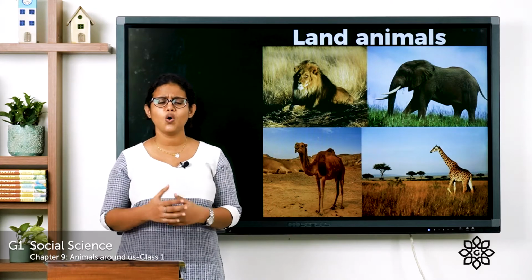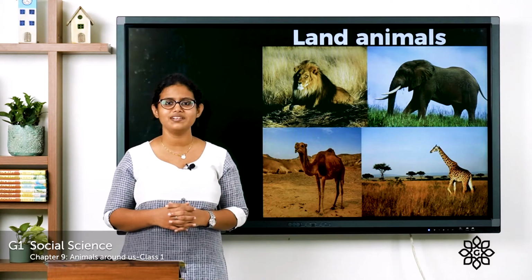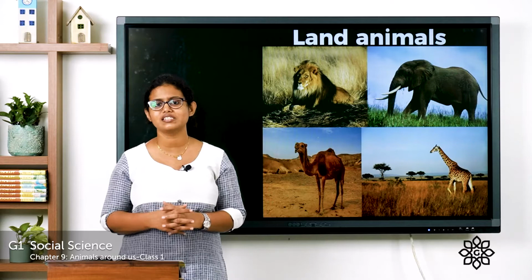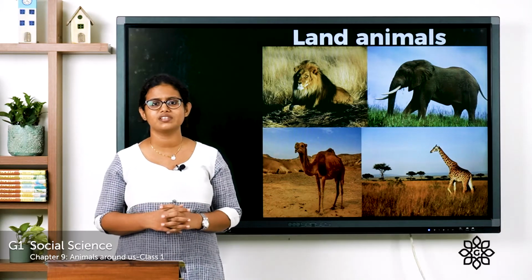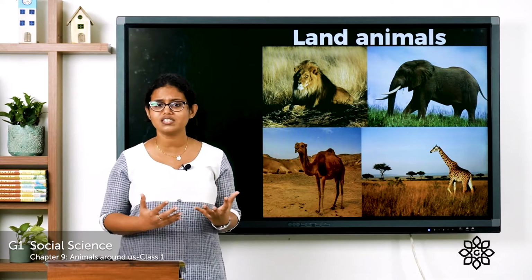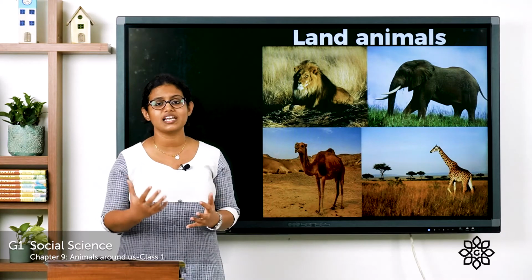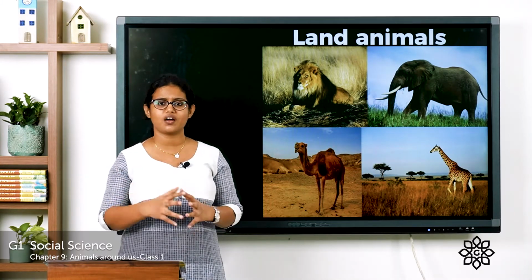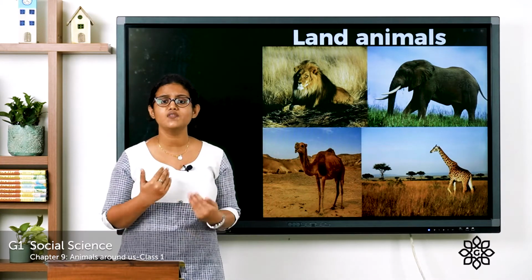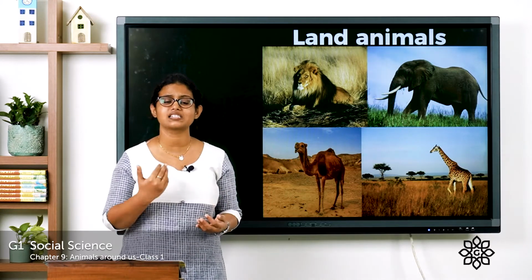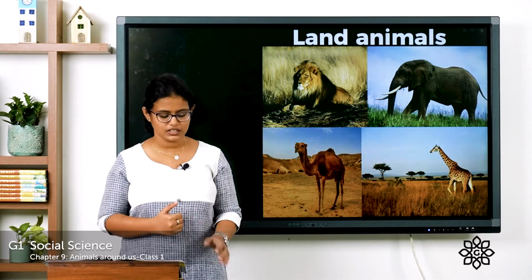So do you know which is the biggest land animal? The biggest land animal is the African elephant. And do you know which is the tallest land animal? The tallest land animal is the giraffe. So animals that live on land, we call them as land animals.